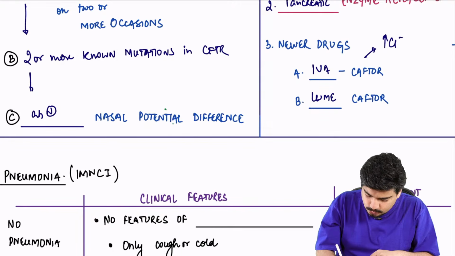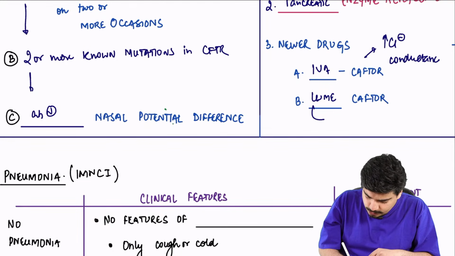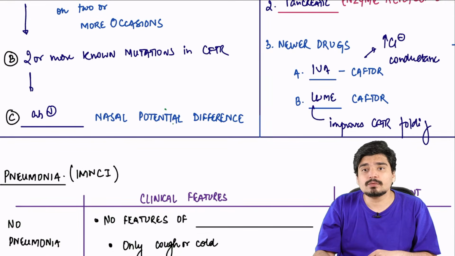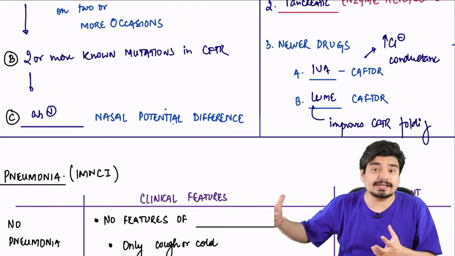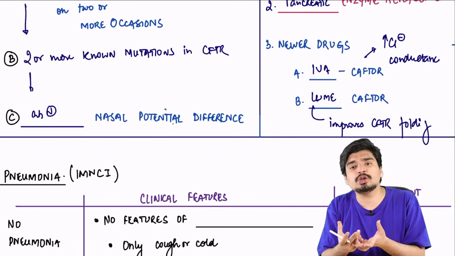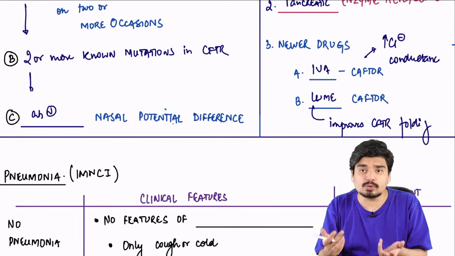Ivacaftor increases chloride conductance. Lumacaftor improves CFTR protein folding. So ivacaftor will cause more chloride to be secreted from the CFTR channel. Lumacaftor will make the CFTR protein formation normal.